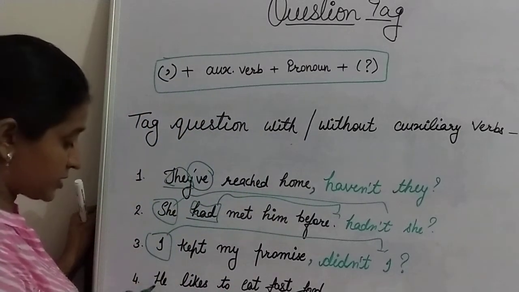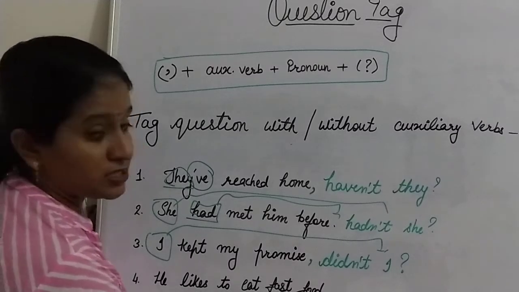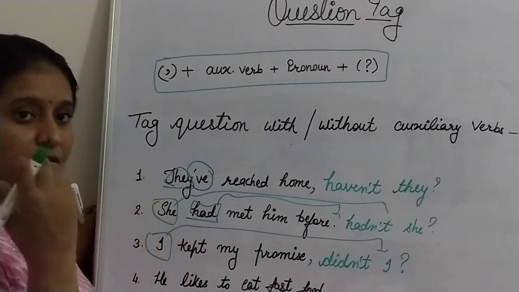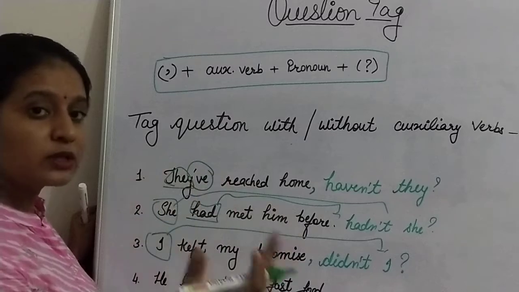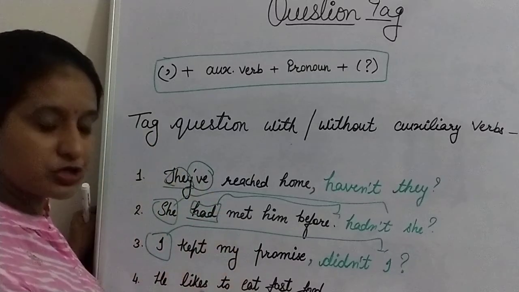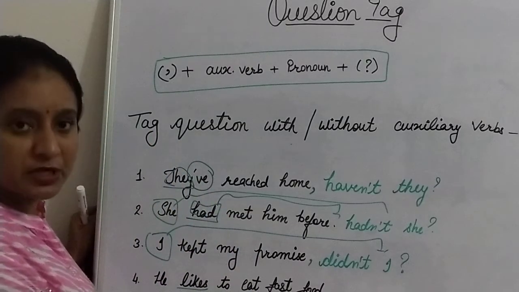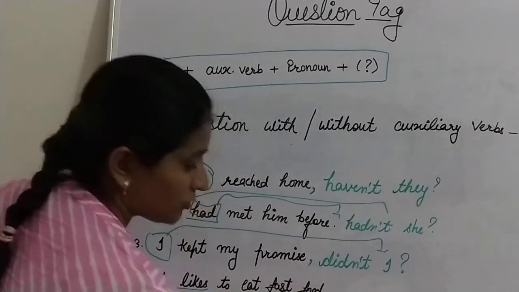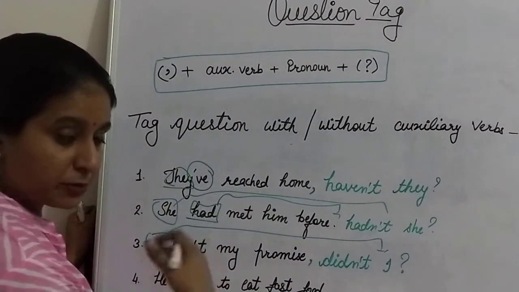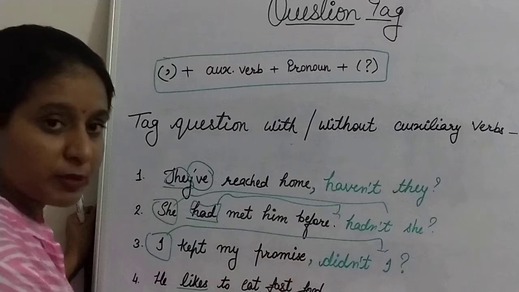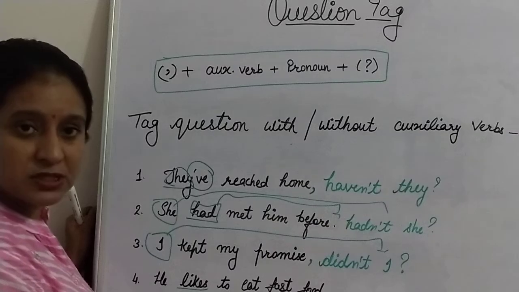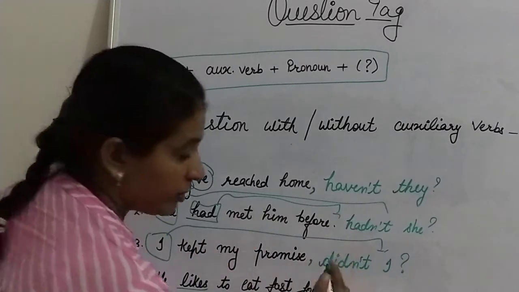Now the next example: he likes to eat fast food. Here you can see also no auxiliary verb is given. So from the main verb you can easily know the tense, and according to the tense you can use do or did forms to frame the question tag. Here likes is the present form, so first remove the full stop, use a comma. Here likes means your helping verb will be do or does. You can use it according to the person. Your person is he, third person singular, so your helping verb will be does.